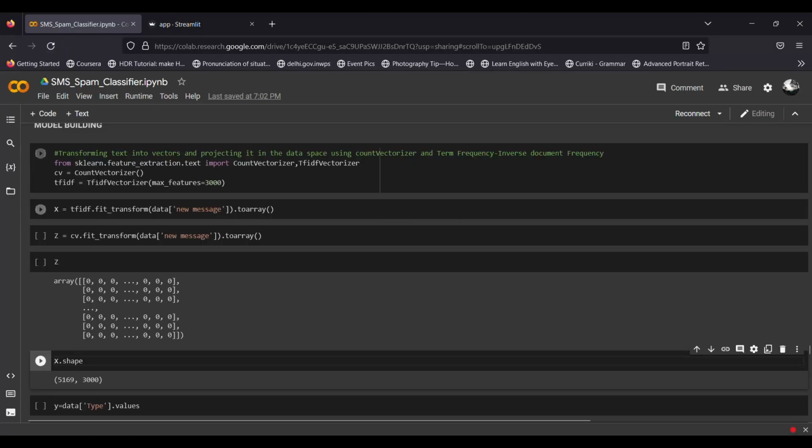So here we are with the code. First of all, we are importing the libraries of count vectorizer and TF-IDF. The purpose of these libraries is to change the text into vectors, as it is easier for our model to deal with vectors rather than text.